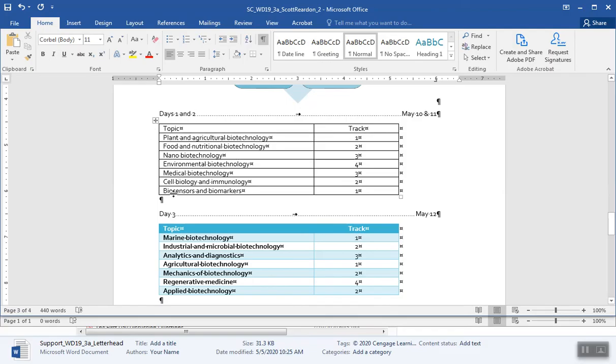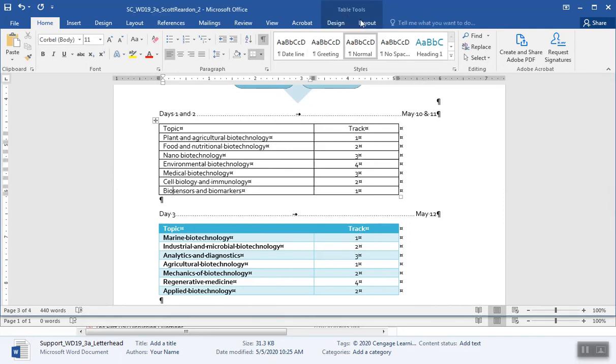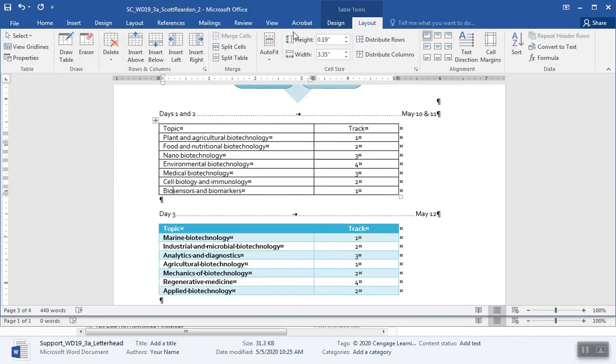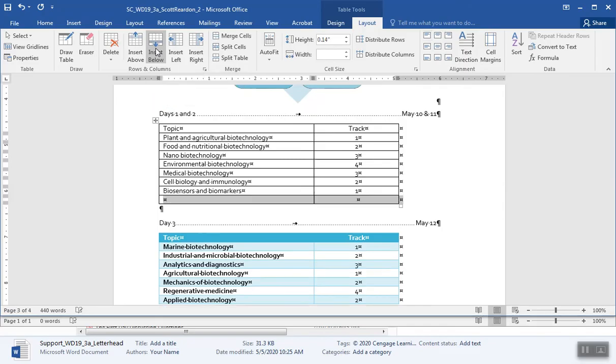Okay, so I'm going to come down here to biosensors and biomarkers. Come up here to my layout tab and do insert below. I'm going to add a row at the end of the table. In the new row, enter the data, which is just simply energy research, the tab key, and 4, track 4. All right. So we did that.